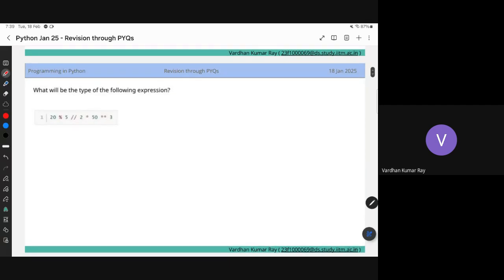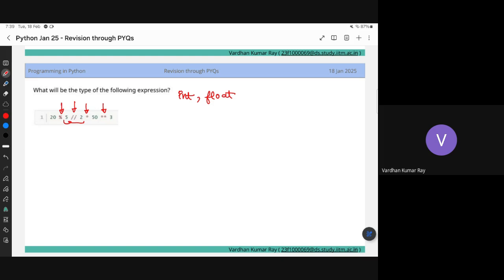What will be the type of the following expression? If you know the precedence of the operators, then you can do it. Even if you don't know, I have a method. This is the modulus symbol, this is the fractional division, this is multiplication, and this is exponentiation. What are the possible places where the integer could cause an issue? An integer can go to a float, so I just need to check if it is either integer or float. The major case where float can happen is when I divide. But here the division is integral. It removes the fractional value and gives me the integer.